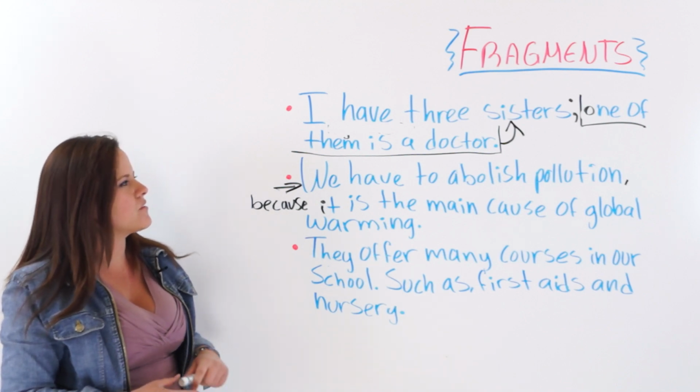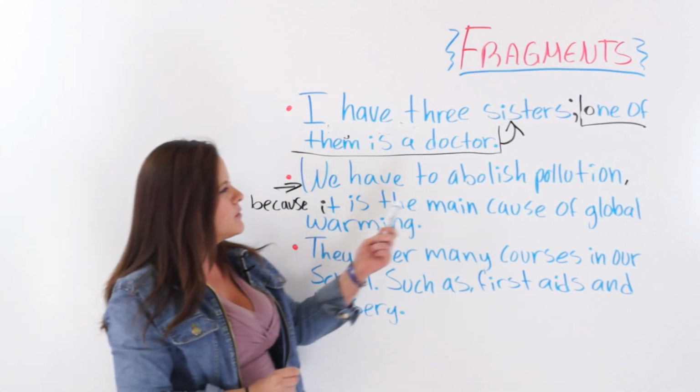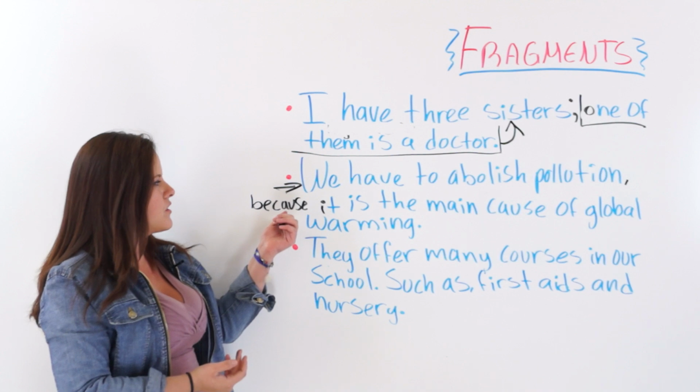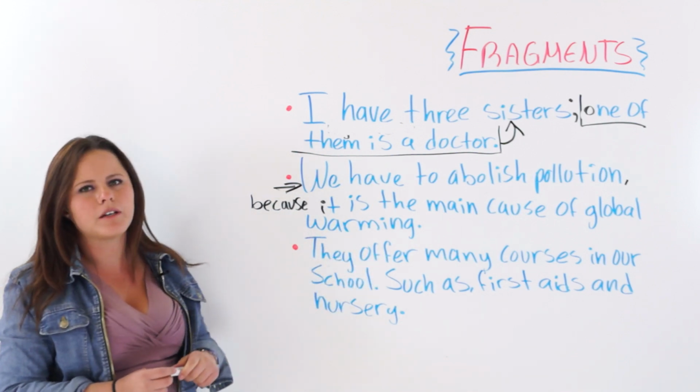I have 3 sisters, semicolon, one of them is a doctor. We have to abolish pollution. You could also add a comma and a conjunction, because it is the main cause of global warming.